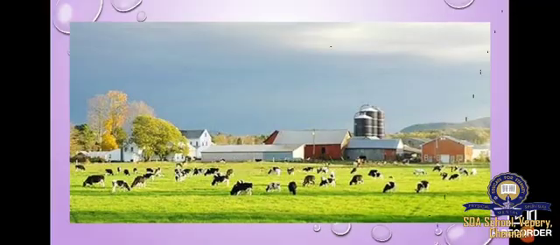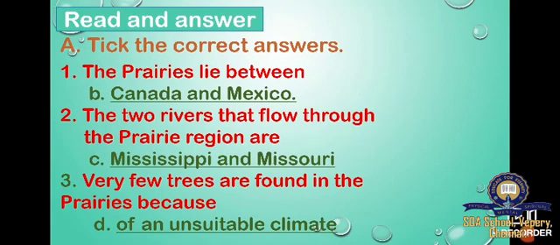Okay, students, now you understand the lesson well. Shall we do the book exercise? Read and answer. Part A. Tick the correct answers. Number 1. The prairies lie between: option A, Canada and Alaska; option B, Canada and Mexico; option C, India and Pakistan; option D, North and South America. Option B is the correct answer, Canada and Mexico.